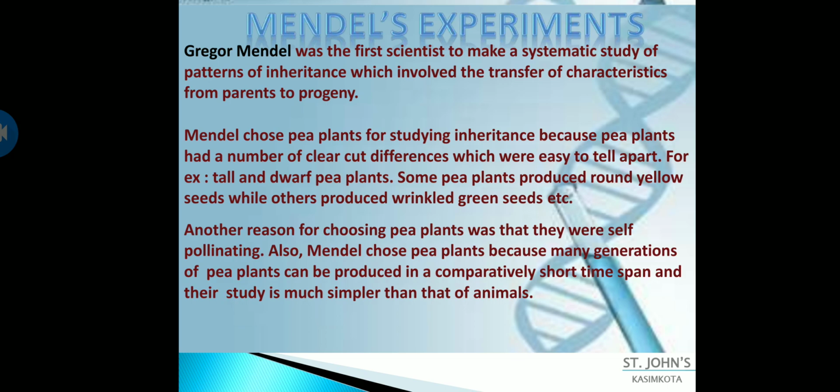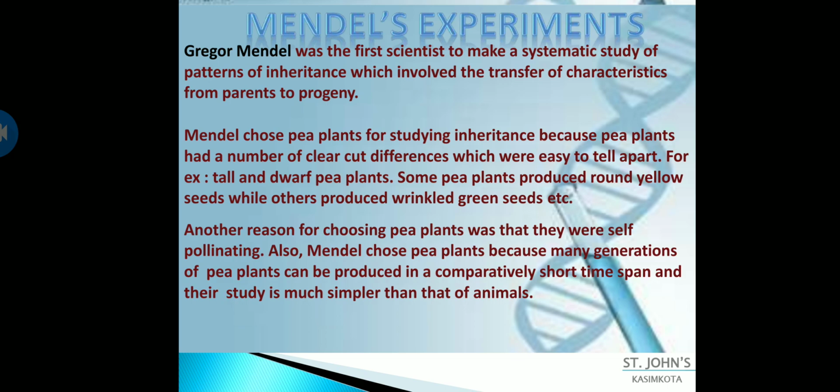Actually, what he did is he took many visible traits: height of the plant, color of the pod, shape of the pod, color of the seed, shape of the seed, position of flowers and colors of flowers. These are the traits taken by Mendel, and the main reason is that pea plants had clear cut differences which we can identify easily, for example tall and dwarf pea plants.